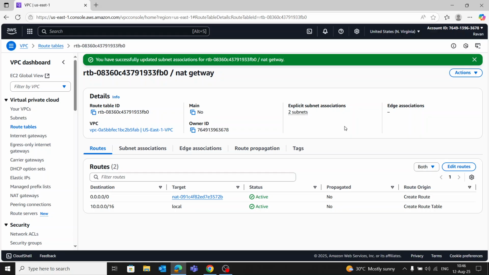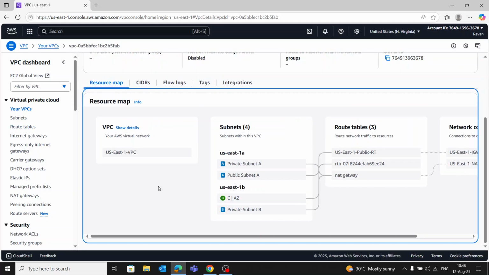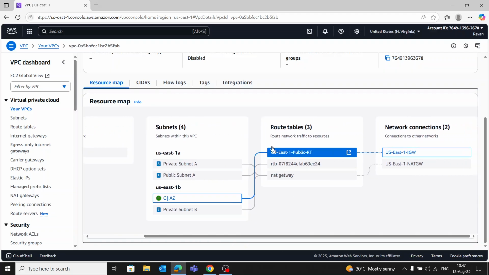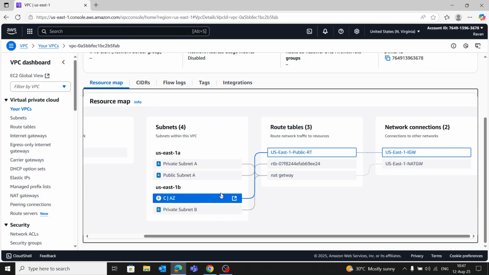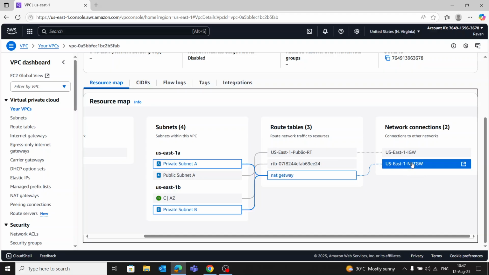In all this process, tag everything clearly. Use a consistent naming convention for each VPC, subnet, internet gateway, NAT, and route tables. Finally, as you see, we created our VPC, we created our private and public subnets, and associated them with our internet gateway and NAT gateway.